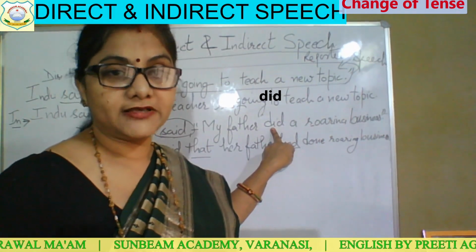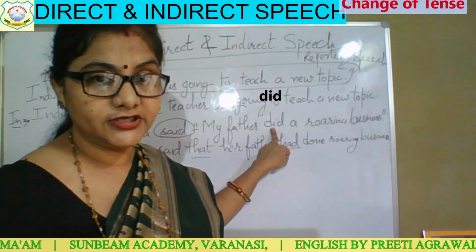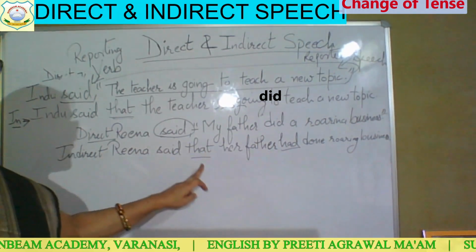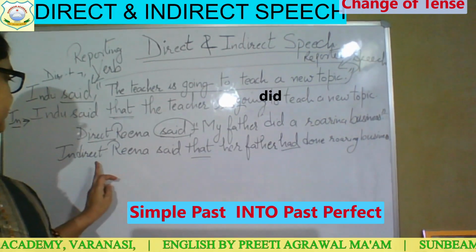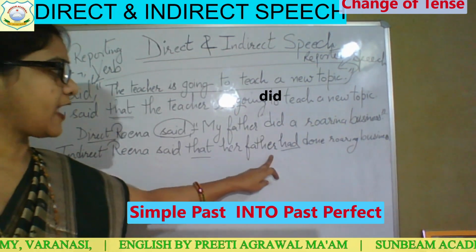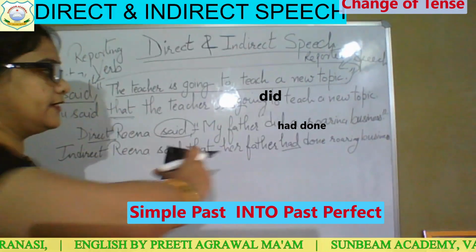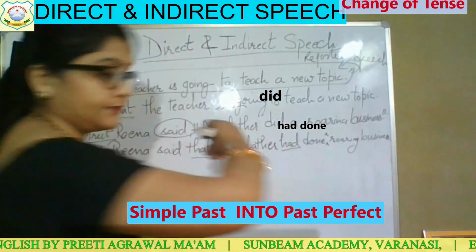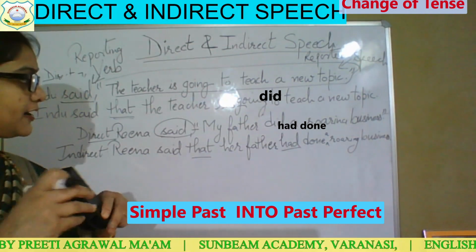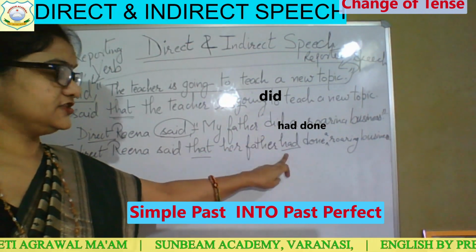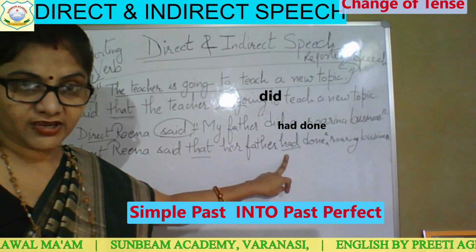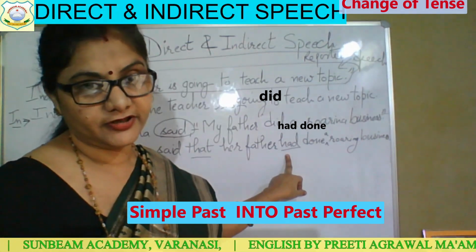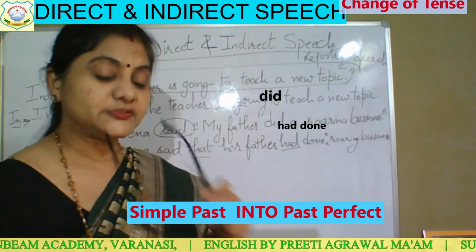So when simple past tense is given in the direct speech, what do we do? We just change simple past into past perfect. Reena said that her father had done a roaring business. Clear? So simple past tense is changed into past perfect, and present perfect is also changed into past perfect.